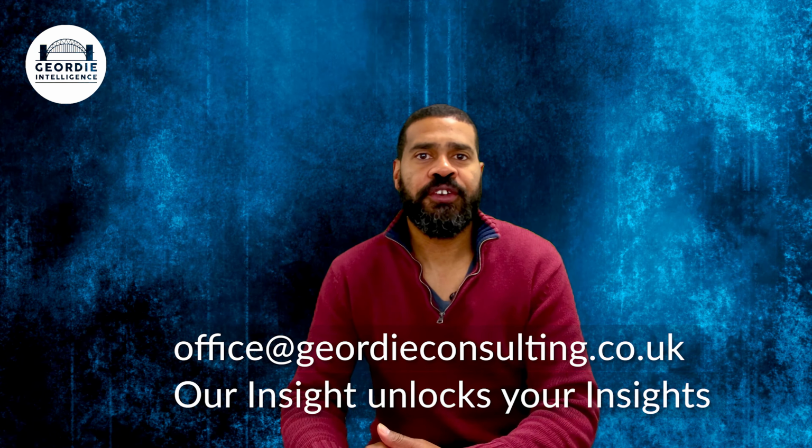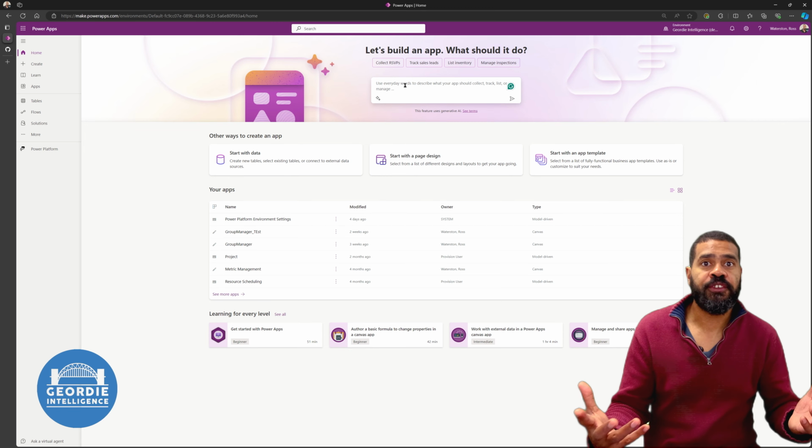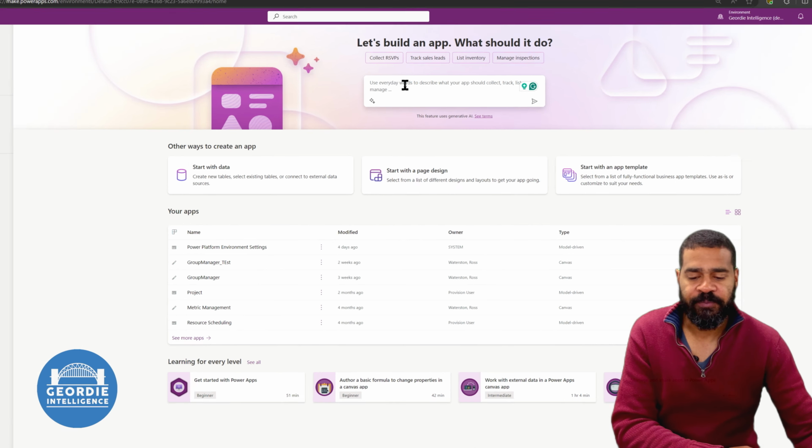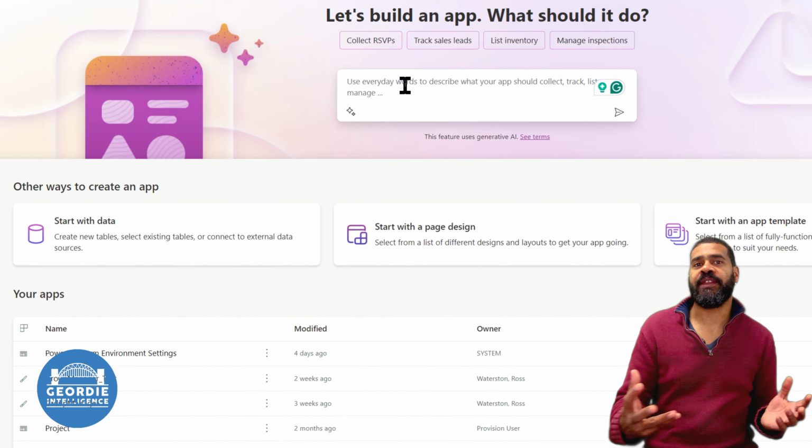We go over into PowerApps. And at the top of PowerApps now, what you can see is we've got a prompting thing here, right? Like a CoPilot prompt style area. Okay, so I thought, well, let's give this a try. Let's see how this works. I'm going to paste in my prompt. So gotcha number one is that the text prompt you can put into your AI engine is limited. So it's around 250 characters. So I've shortened what we were going to put in. And as I say, I'll fold that back into GitHub.